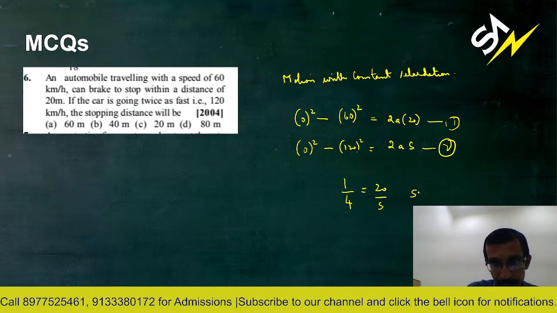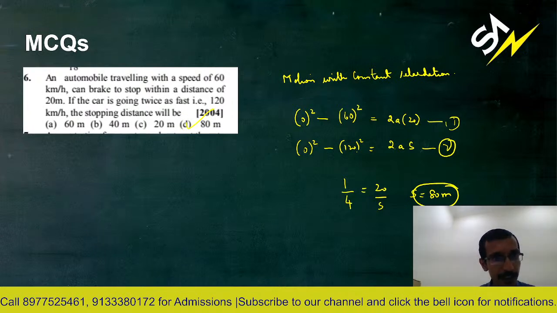So s is 80 meters. So the stopping distance will be 80 meters. This was a particularly simple example of motion with constant retardation. You just had to figure that out because you are using the same brake, students. If you are using the same brake, then the force is the same, so the retardation is the same, right? Is that clear to you?